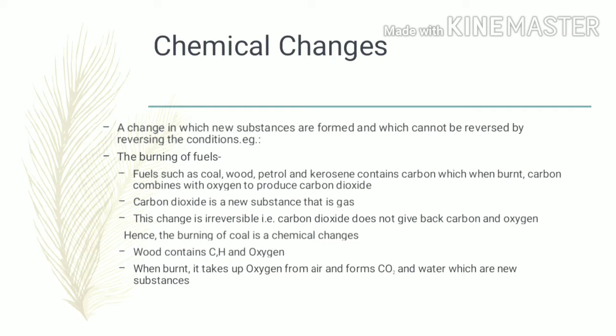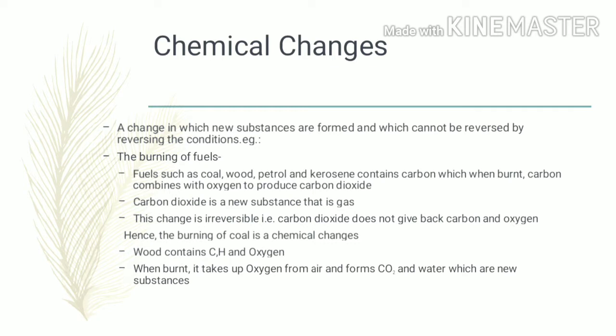Fuels such as coal, wood, petrol and kerosene contain carbon, which if it burns in the presence of air, combines with the oxygen to produce carbon dioxide. Carbon dioxide is a new substance, that is a gas. This change is irreversible, meaning carbon dioxide does not give back carbon and oxygen. Hence, the burning of coal is a chemical change.